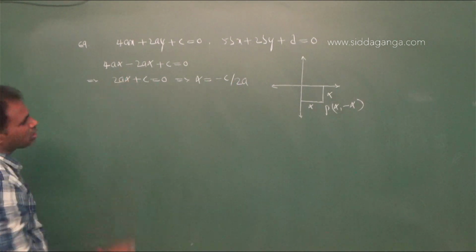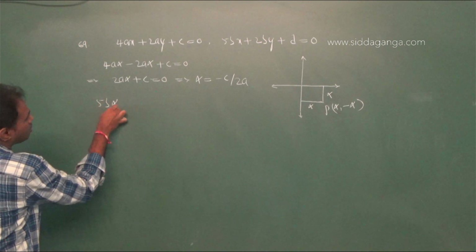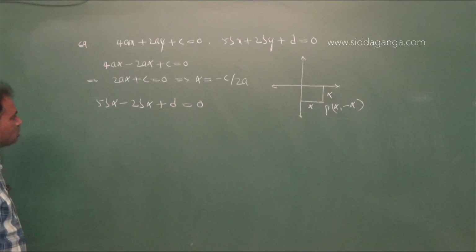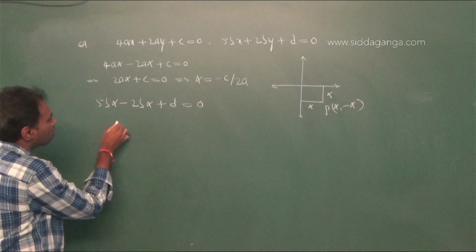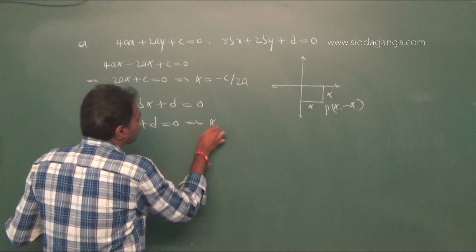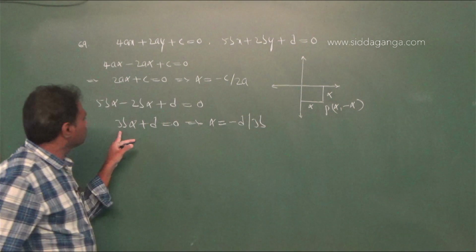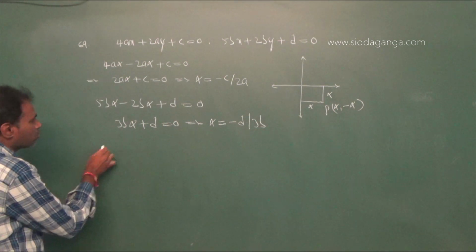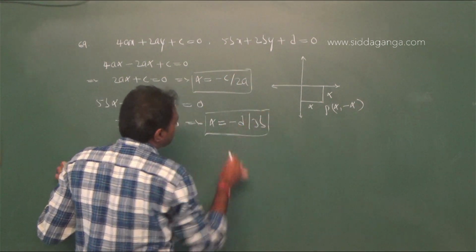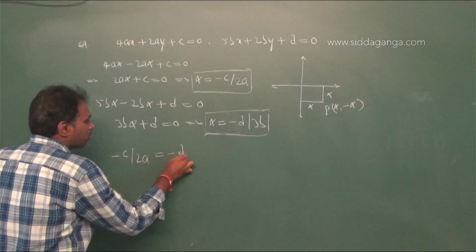And also the point (alpha, minus alpha) lies on the second line, that is 5b alpha minus 2b alpha plus d equal to 0. From this 5b alpha minus 2b alpha, that is 3b alpha plus d equal to 0. From this alpha equal to minus d by 3b. Here alpha equals minus c by 2a, and also alpha value is minus d by 3b. Therefore minus c by 2a is equal to minus d by 3b.